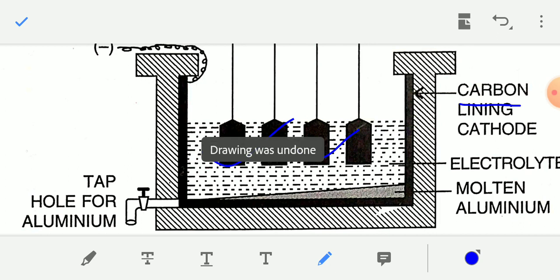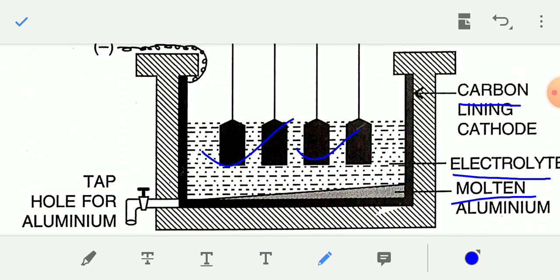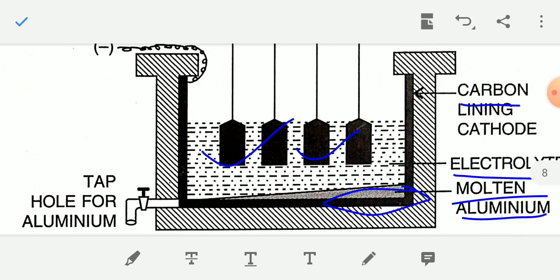Here you take the electrolyte, and here you will get molten aluminum. This is the basic arrangement of the Hall-Héroult process.